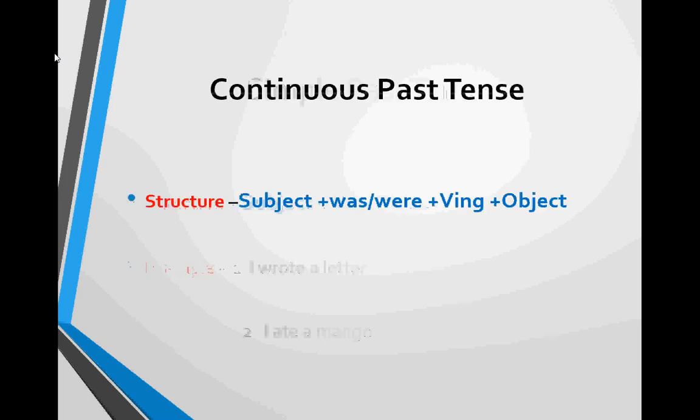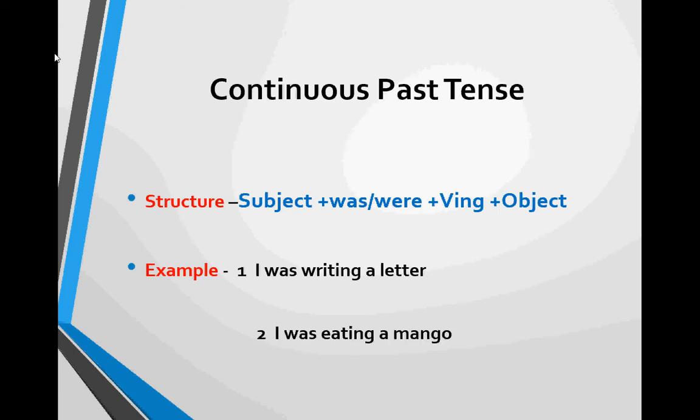Continuous past tense. Structure of continuous past tense is subject plus was or were plus Ving plus object. Example of this tense is I was writing a letter, then second is I was eating a mango.